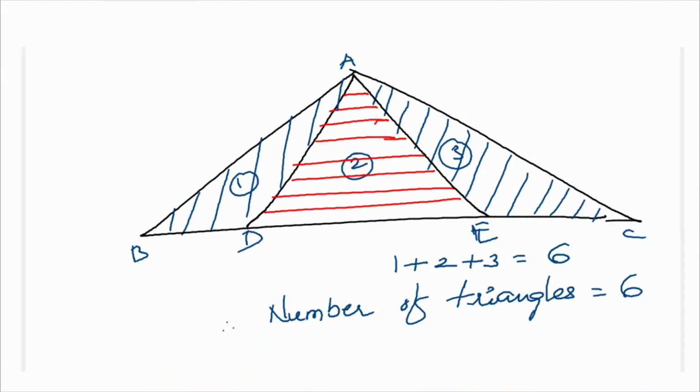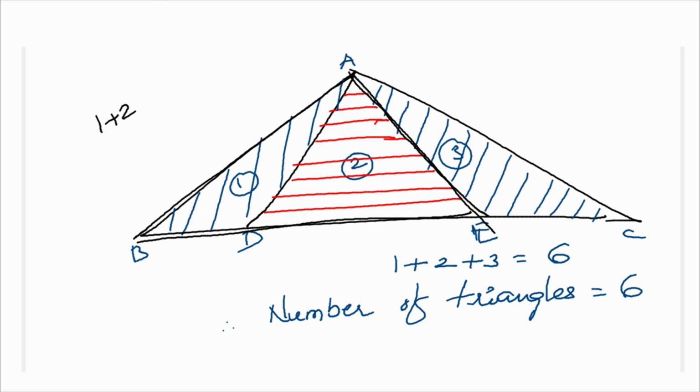For example, if the question is like this, how many triangles are there here? There is triangle ABC, one triangle; ABD is one more; ADE is second; AEC is third. When you combine these, observe it, it is very clear. The first one is a triangle, correct? Observe this: this is 1, this is 2, and this is 3.